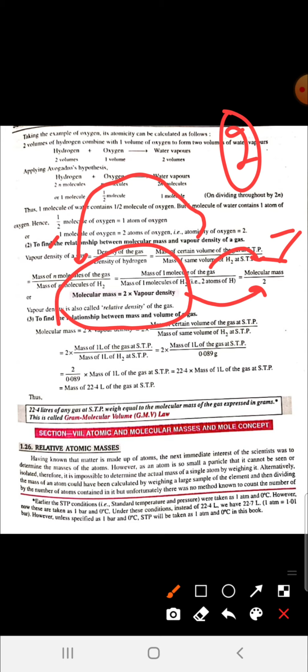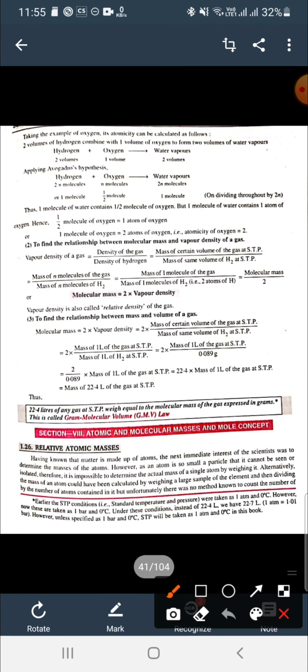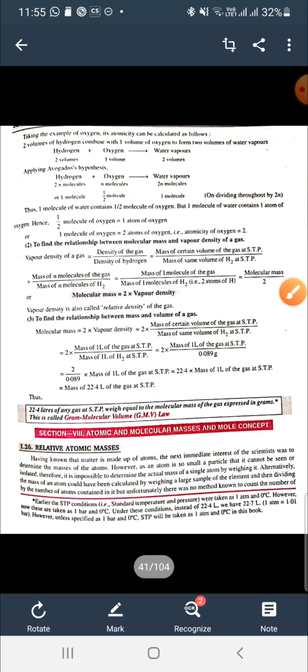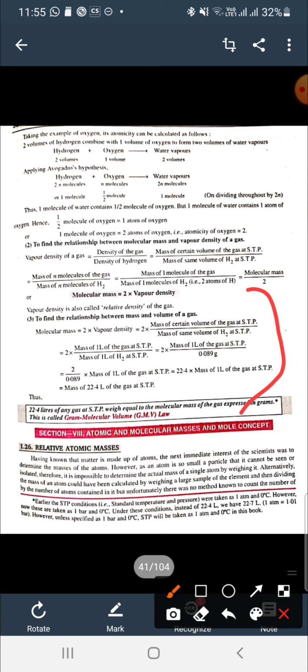So vapor density and molecular mass have the relation: molecular mass is equal to 2 into vapor density. Vapor density is also called relative density of the gas, because density of one gas upon density of another gas is called relative density. To find the relationship between mass and volume of a gas, this is very important and always has to be kept in mind. Molecular mass is equal to 2 into vapor density. Vapor density can be written as mass of a certain volume upon mass of the same volume of hydrogen, and from a certain volume we